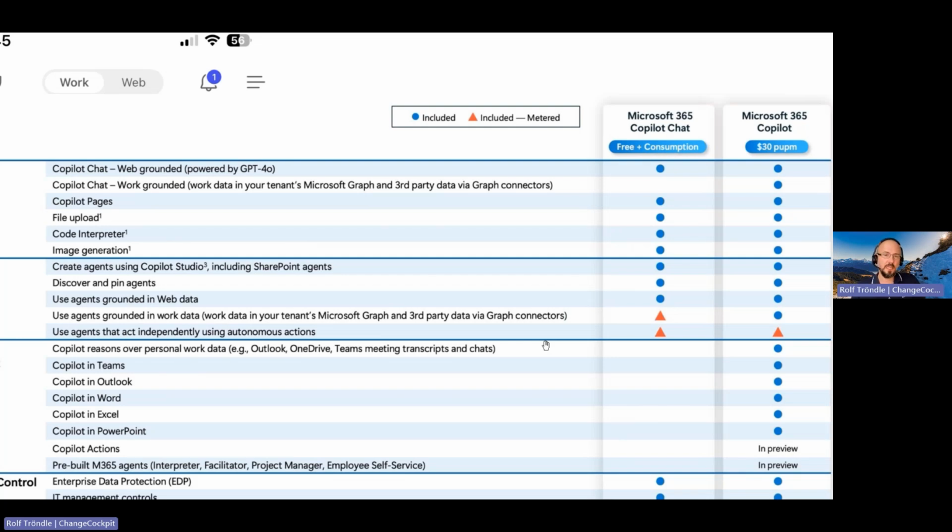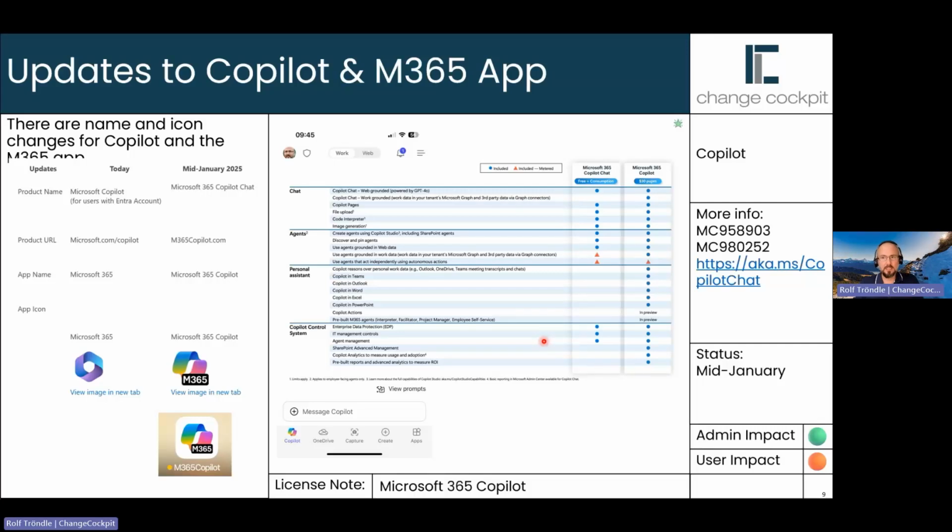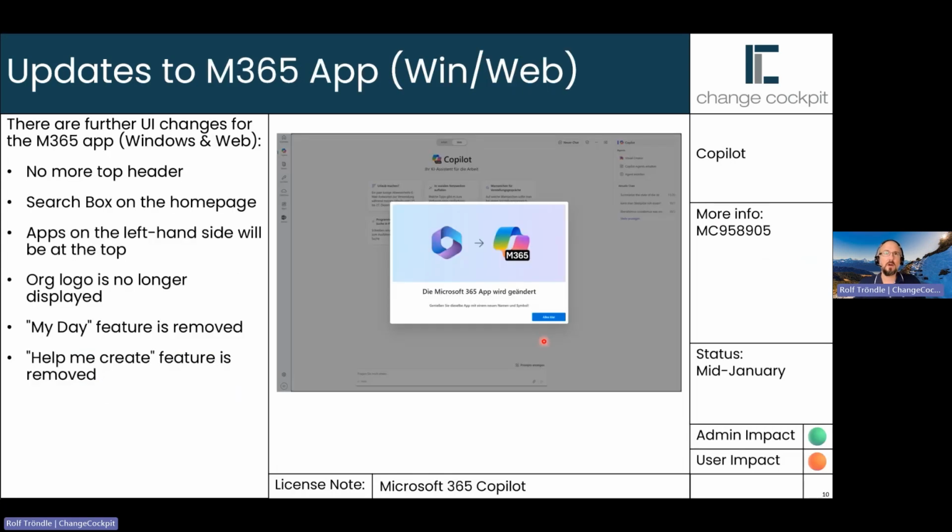So all your users can use your internal Copilot agents. This will be rolled out now. You need to enable this. You need to create an Azure subscription and bind this Azure subscription to your Copilot. Let's see later, there is one change at the end where I talk about this, and there is even a quick introduction or how-to video attached to this slide, which shows you how to set up the basic consumption-based Copilot for agents.